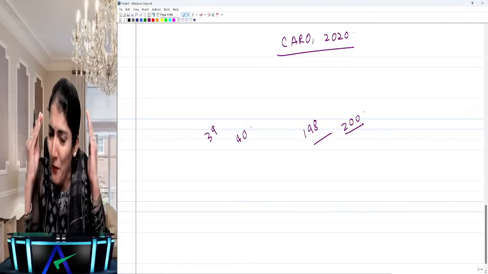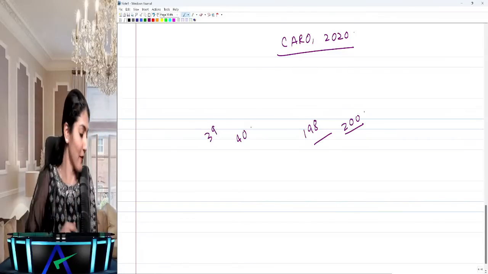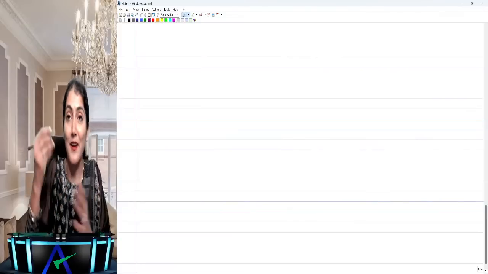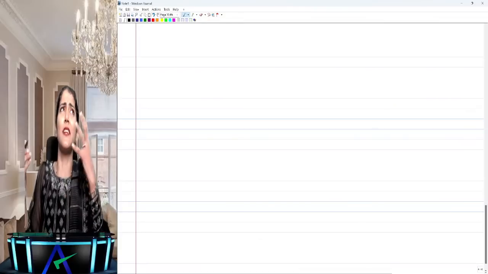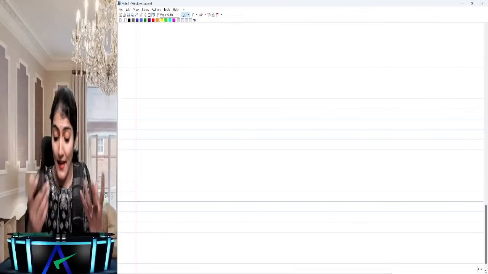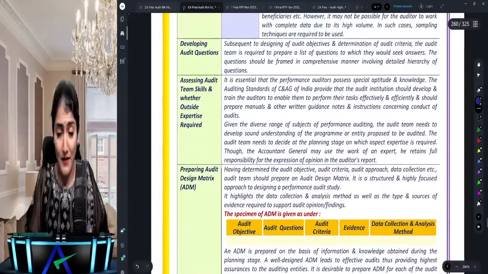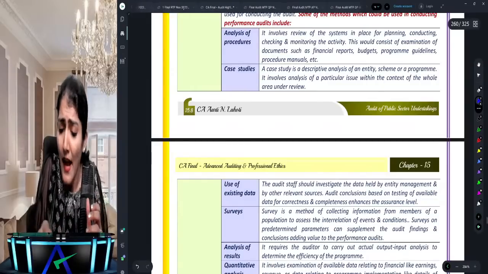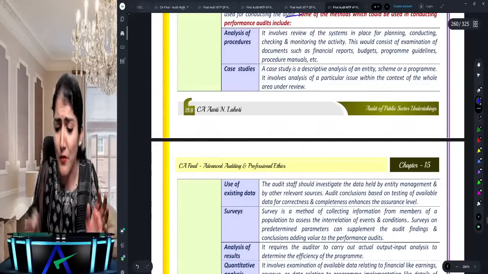This is how you will get success in your exams. Okay, right. So anyways, let's proceed further. CARO 2020 says that CARO will apply to every company, including a foreign company, except banking, insurance, Section 8, one person company, small company, and a private limited company subject to certain conditions.